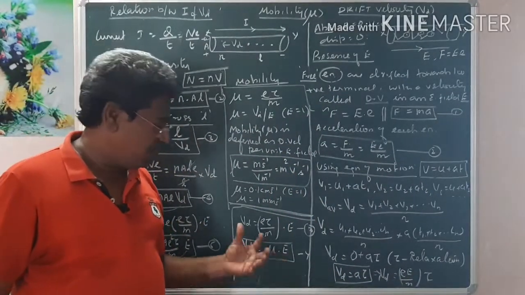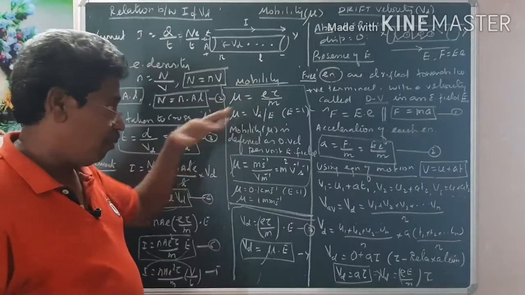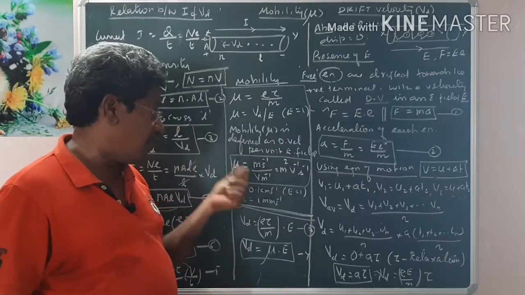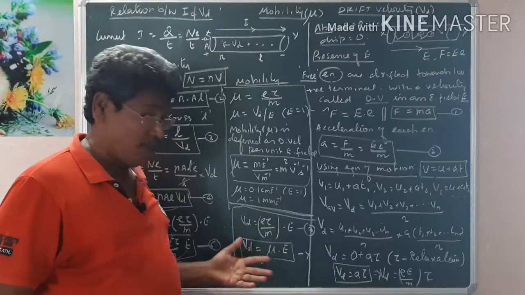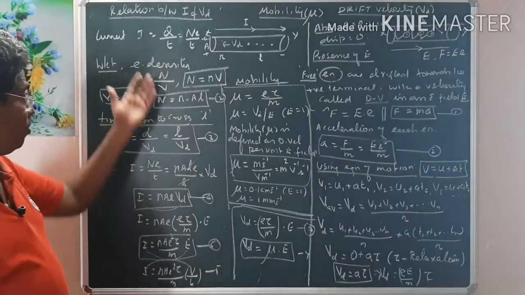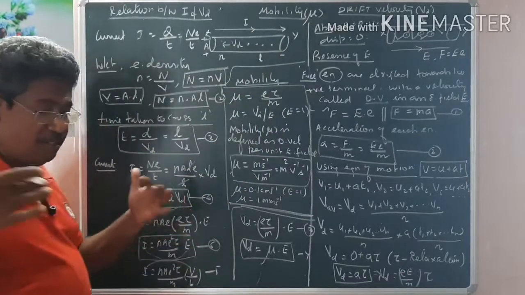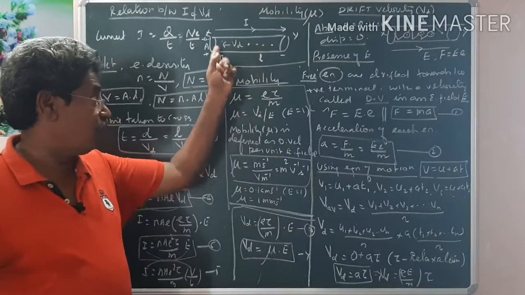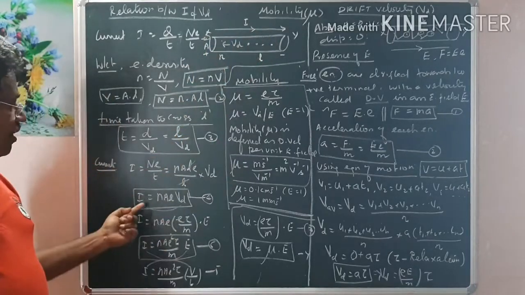If you know the expression for drift velocity, you can derive the equation for drift velocity in terms of mobility. A new term in the expression for drift velocity is mobility. Mobility is nothing but the drift velocity acquired per unit electric field. When the electric field increases, velocity will also increase. Our aim is to find the relation between current and drift velocity. Whenever electrons move, they constitute a current.